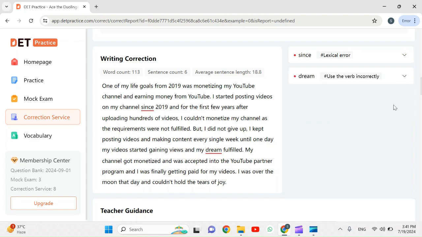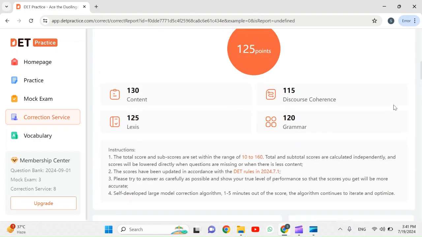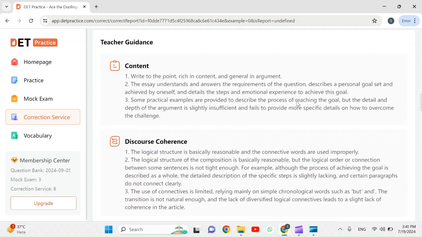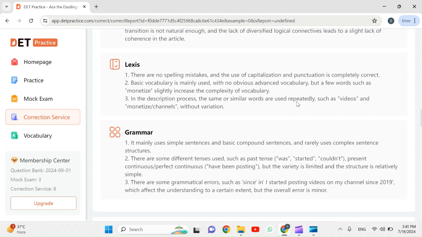And if we go up, so it says that my overall points are 125. Content wise, my scores are 130. Lexis is 125. Discourse coherence is 115 and grammar is 120. And if we come down, so we have the same teacher guidance for each section of the answer, which is content, discourse coherence, lexis, and grammar.